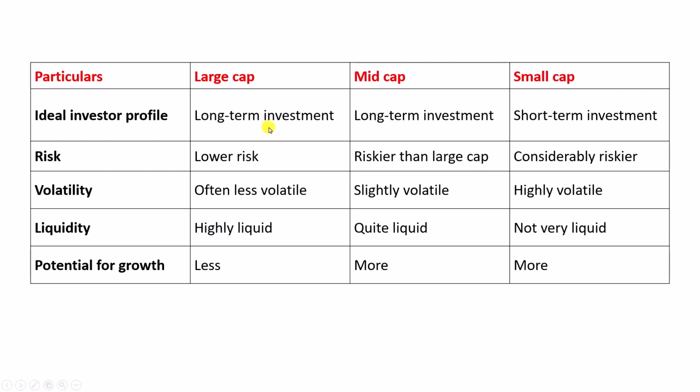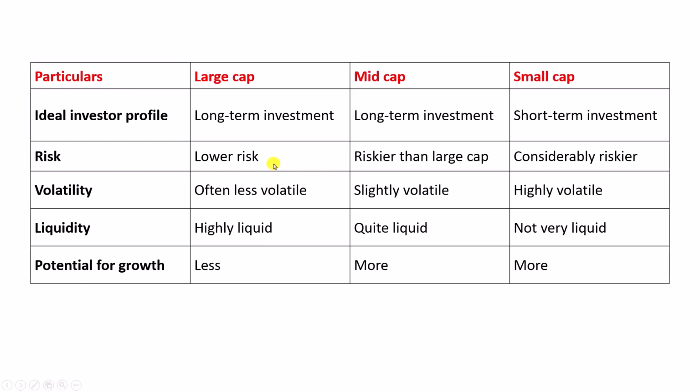All right. Now the price of these companies is less volatile, and since they are at the pinnacle or peak of their growth, their return is also less. Return is less because they have less potential for growth. So if you want stable returns, and if you want to take less risk, then you can go for large cap companies.